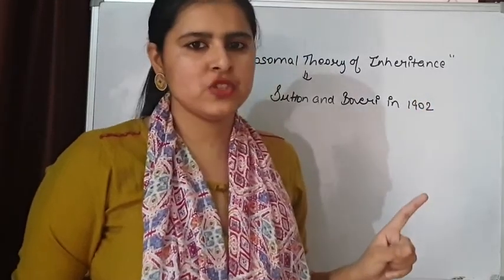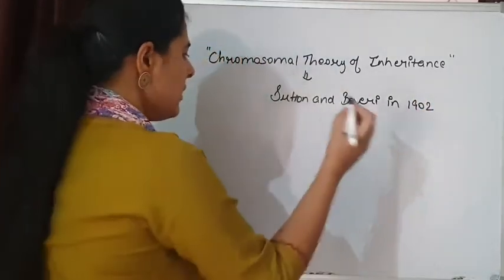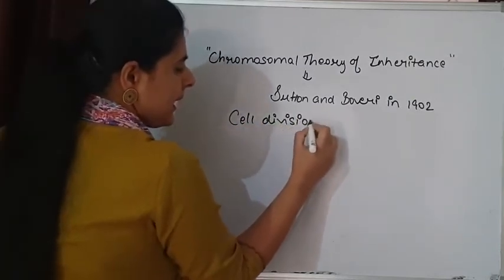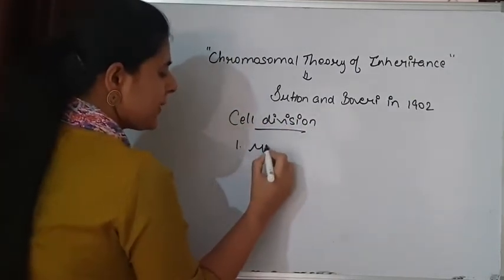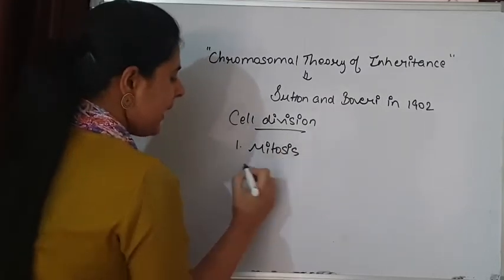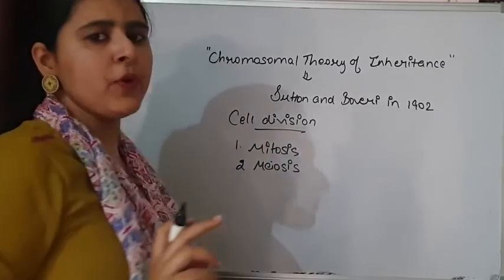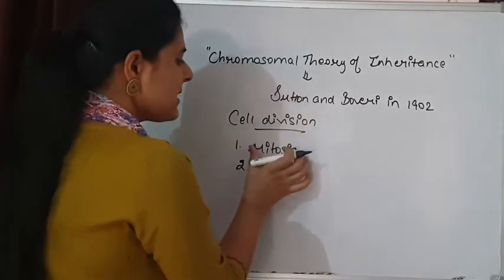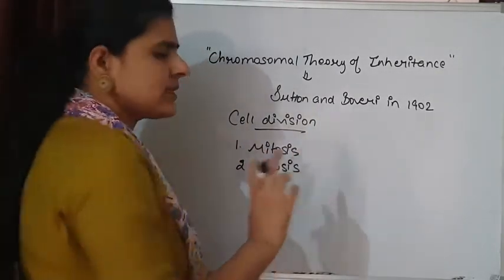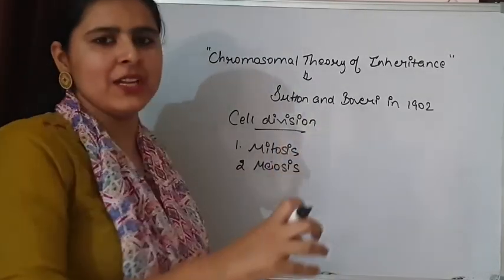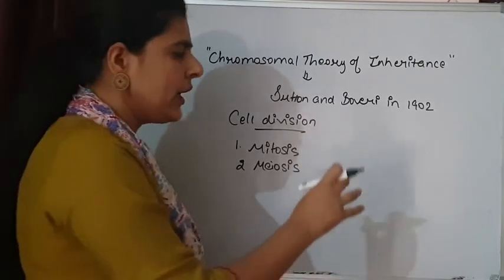to the next generation. We have also seen that cell division can occur by two methods, mitosis and meiosis. In both types of division, somatic cells perform mitosis and germ cells perform meiosis, meaning they pass their genetic material to the daughter cells.